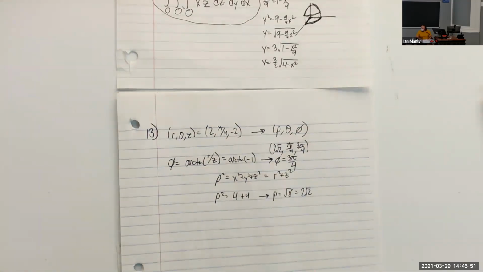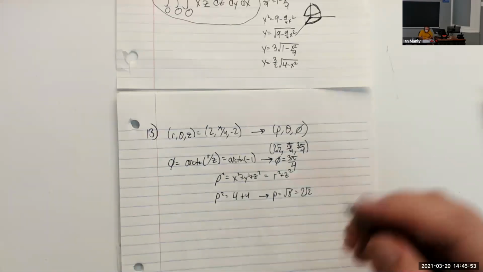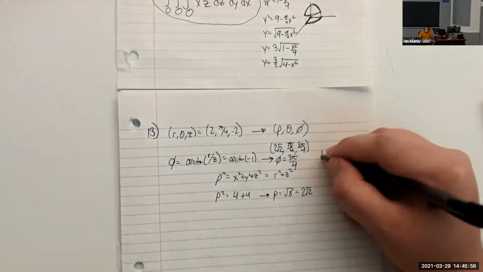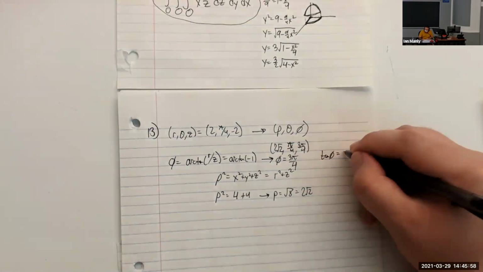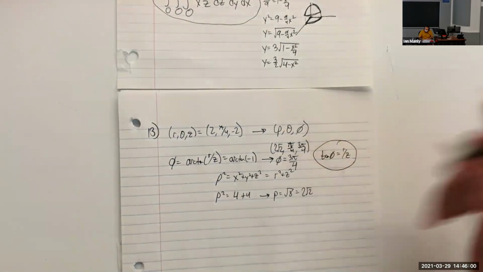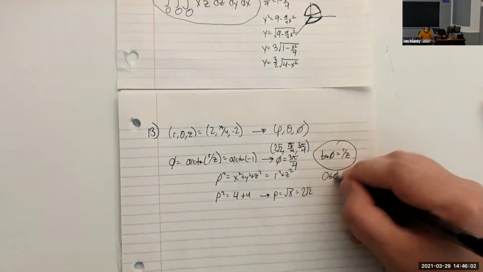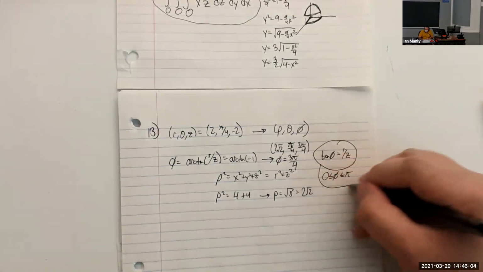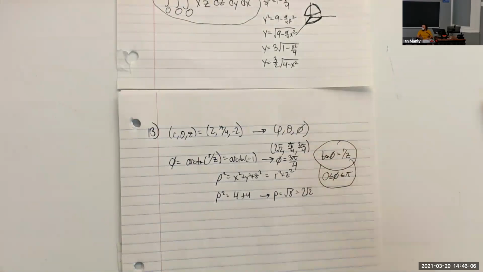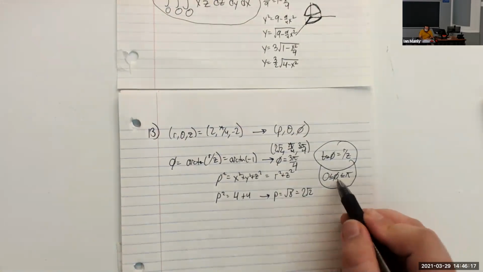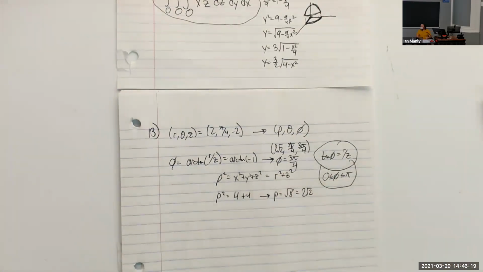Let's see. Yeah, tangent of phi is r over z is probably the better equation, now that you mention it. This is probably the better way of imagining it. And we need to remember that phi is always in between 0 and pi. So these two facts right here can help us get those. Could you also use r is rho sine of phi? Yeah, that's right. Once you know what phi is, then yes, you could do it that way as well. There's a lot of different ways of doing this one.